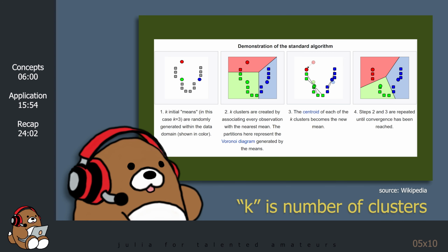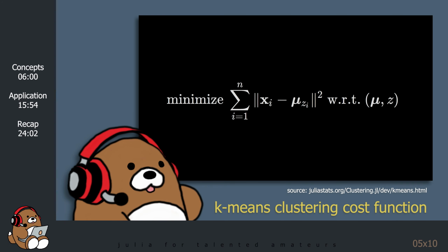The idea behind k-means clustering is to take your entire dataset and partition it into k clusters, k being an integer greater than or equal to 1, but less than or equal to the number of samples. The term mean refers to the average of all of the samples within a cluster. The objective of the k-means algorithm is to assign all of the samples in a dataset to one of the k clusters in order to minimize the within-cluster sum of squares. Here's what the actual objective, or cost function, looks like.